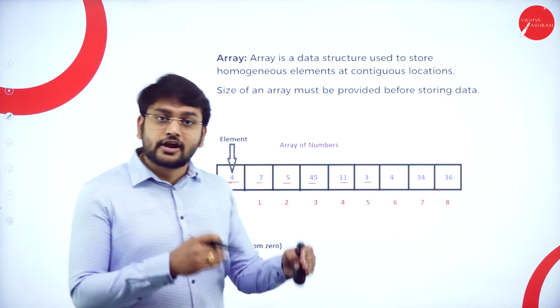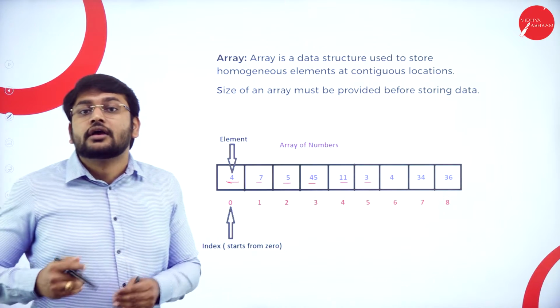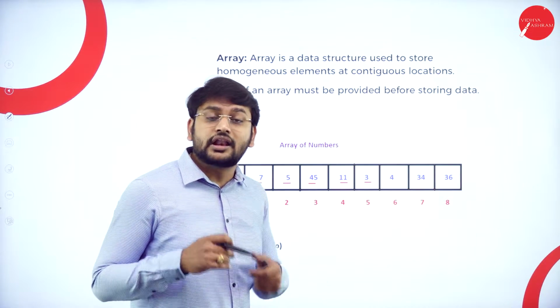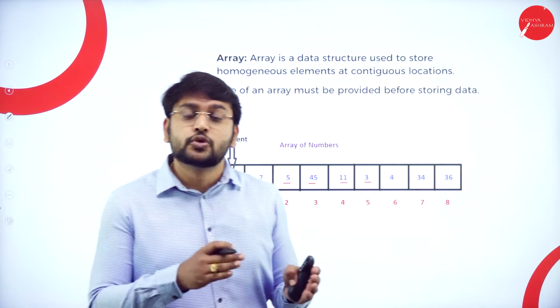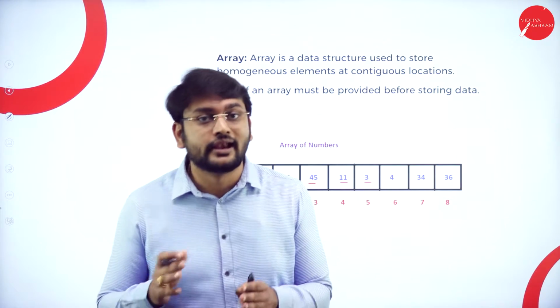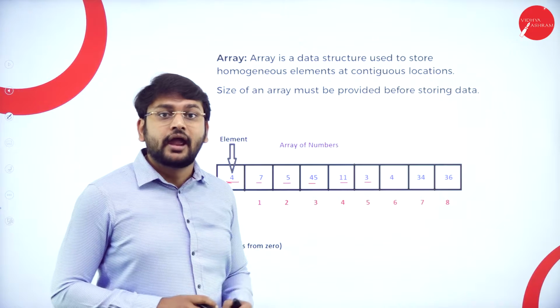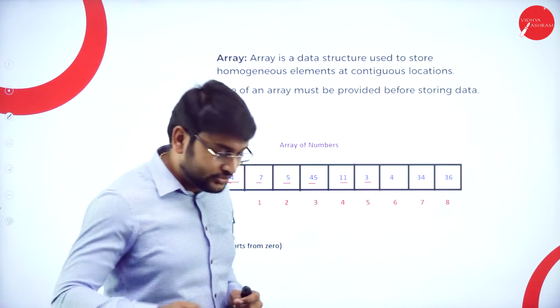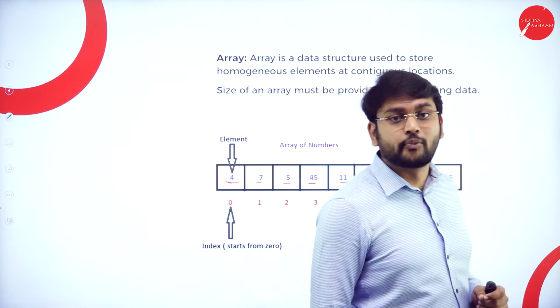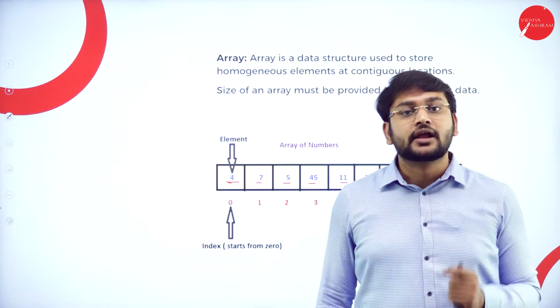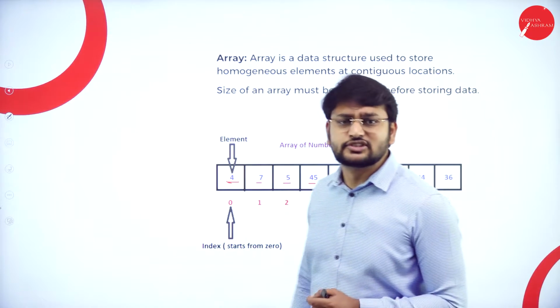So fine, I understood that I will be storing the same type of data, and it is a collection of data. Collection of data in the sense what? So you will be storing more than one data. And my dear students, you need to remember one more important point. So it is a continuous allocation of memory. Continuous allocation of memory in the sense what, sir?